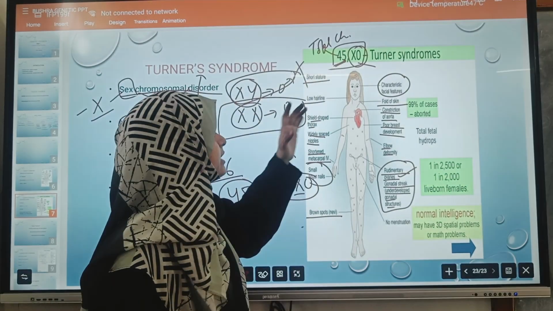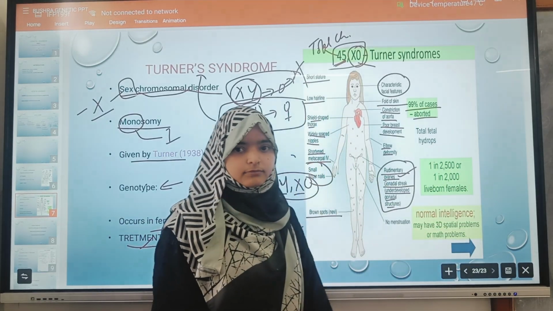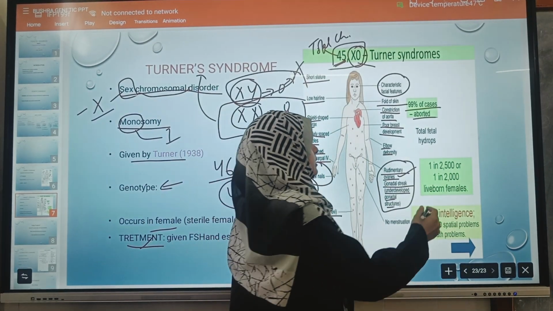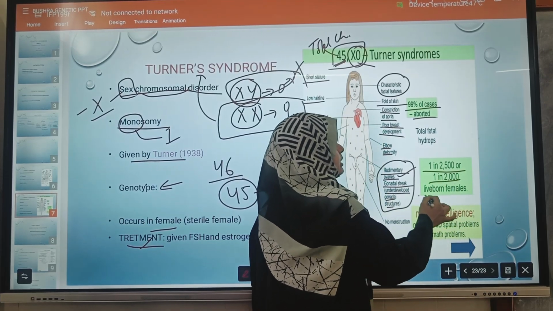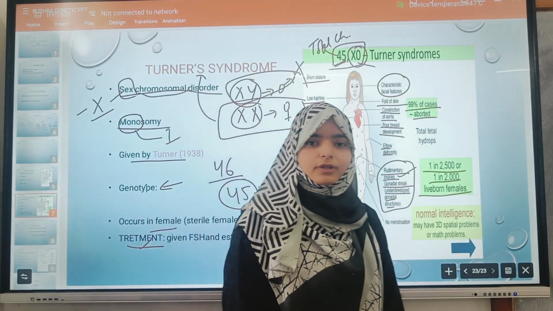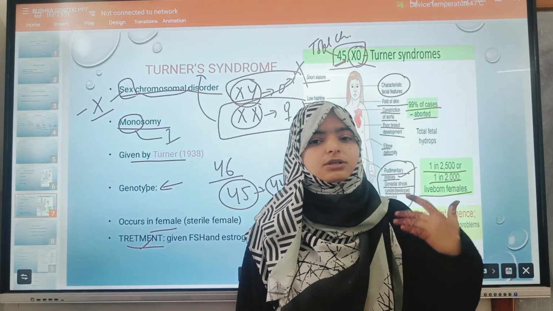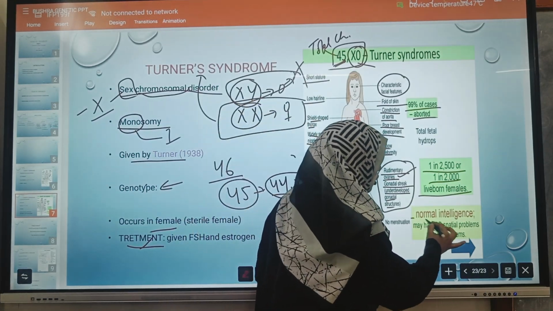Okay, it is rare. Say 99% of cases are aborted. In this case, 1 in 2,500 live-born females are affected. It means the chance of a baby being born with Turner syndrome is very small. Okay, normal intelligence.